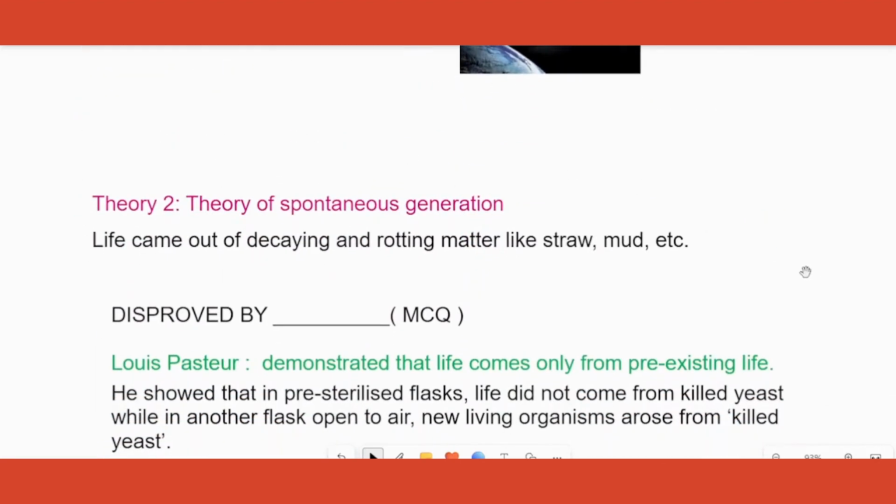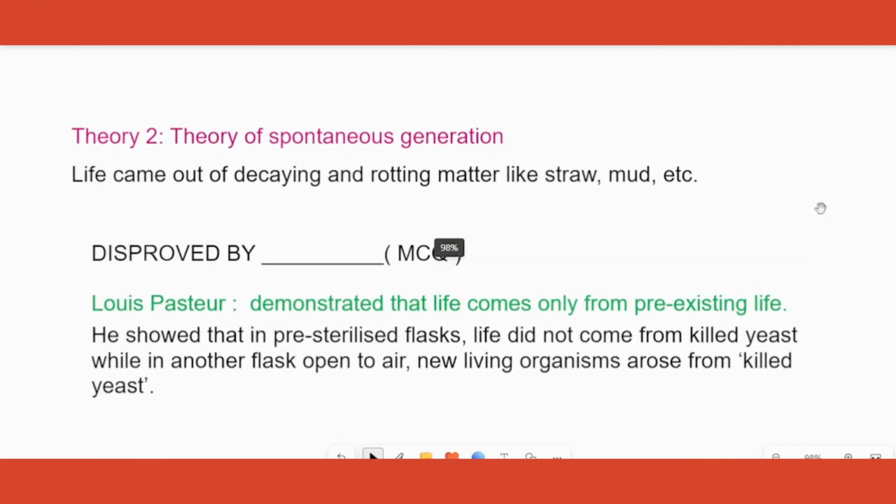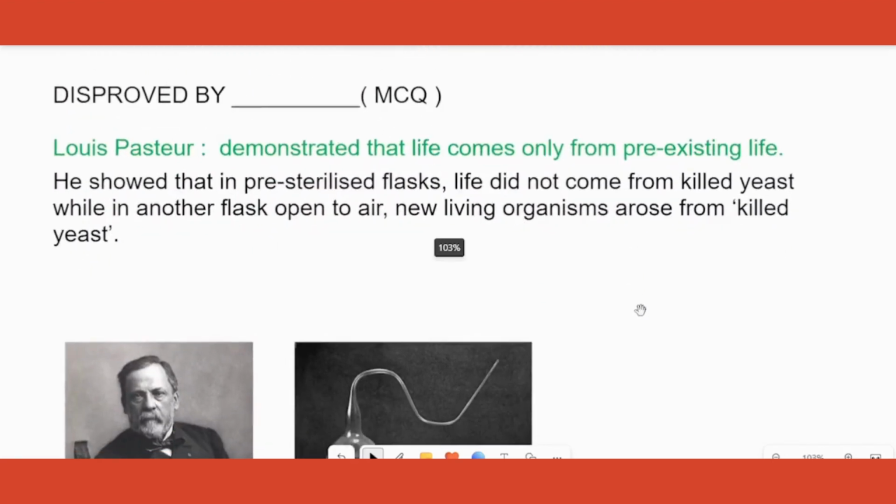Second theory is called the Theory of Spontaneous Generation, which states that life will spontaneously come into existence. That is, if you have a dead and decaying mouse, for example, or mud, from there new insects will start occurring. Life came out of decaying and rotting matter. That is called spontaneous generation, which was very easily disproved by a person called Louis Pasteur, and this comes as your MCQ, so please focus there.